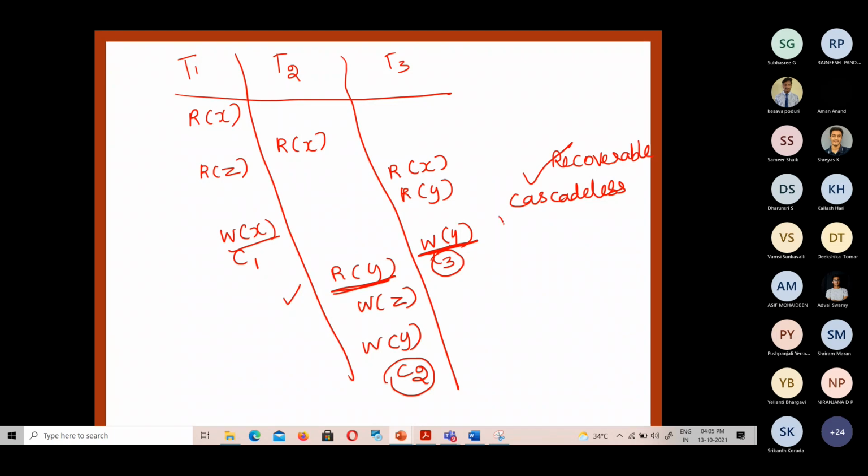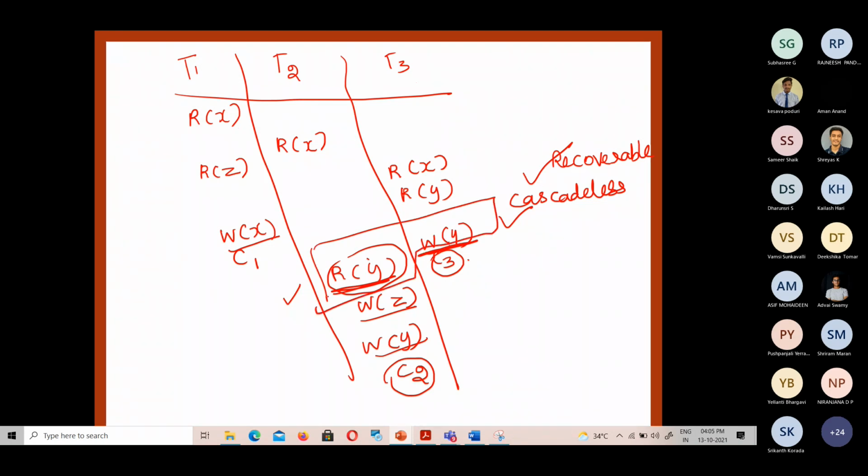For the cascadeless schedule, the commit operation should appear before the read operation of the corresponding transaction. T3 has committed before that. For W of Z and W of Y, there are no more reads after that, so nothing to worry about. The only thing we need to consider here is this one.